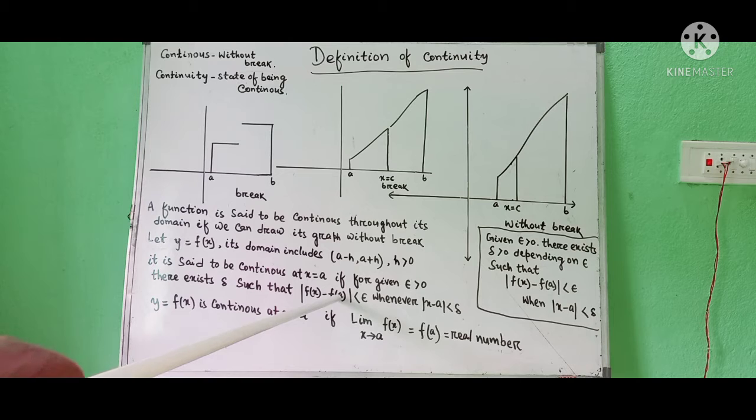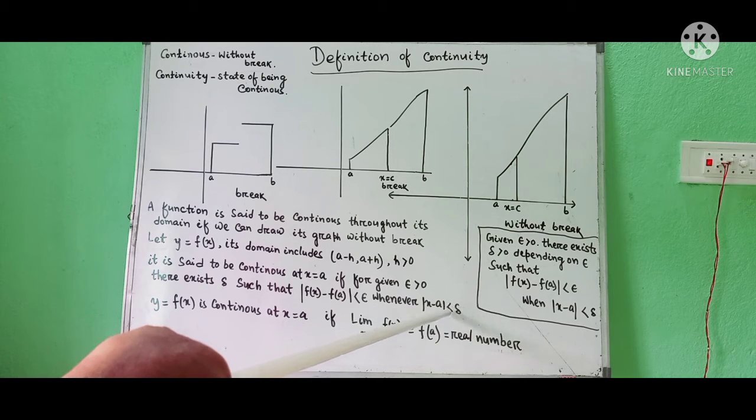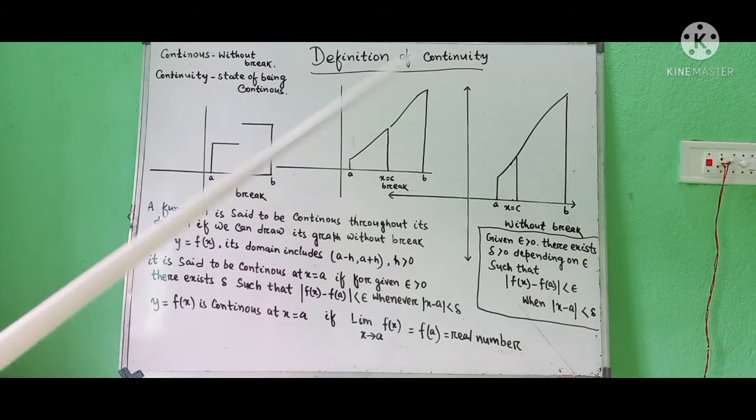You see the term f(a), not l. In the previous class I have written l, the limiting value. Here it is f(x) minus f(a), the functional value. Modulus of this is less than epsilon whenever modulus of x minus a is less than delta.